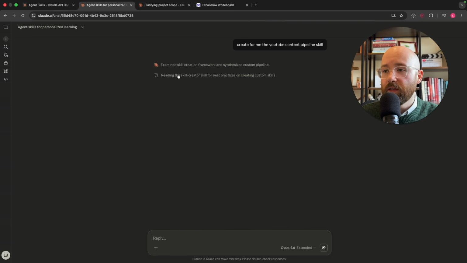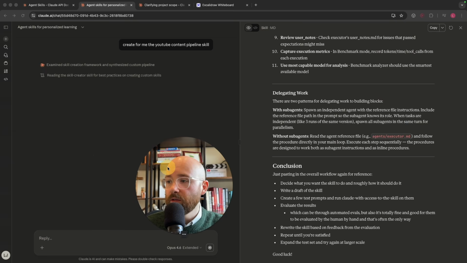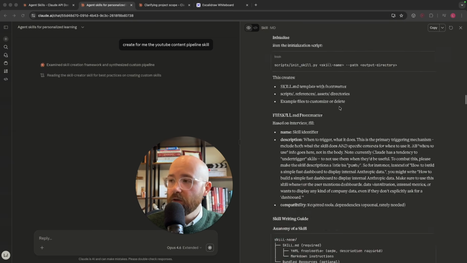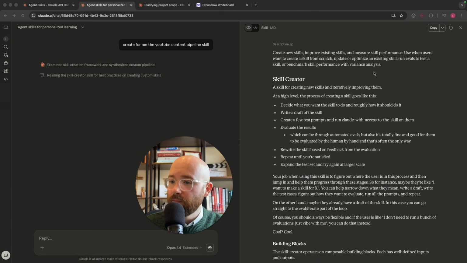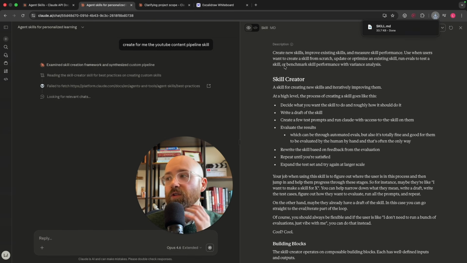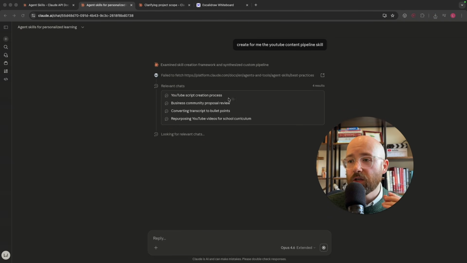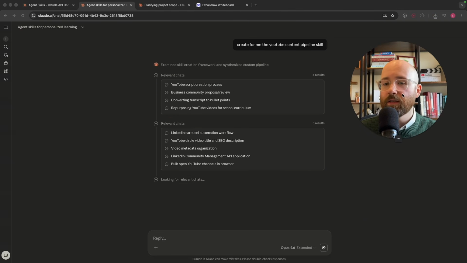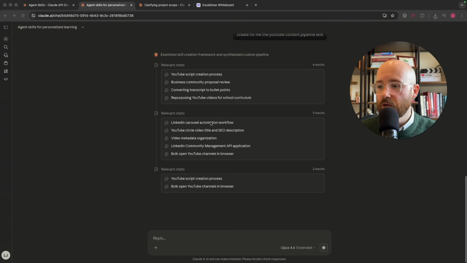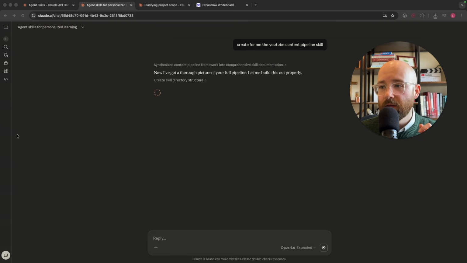Let's see, reading the skill creator skill. So there we go, it has a skill creator skill. Boom. You know what I'm going to do? Let me download this. I'll add this into the lesson so you can actually have it and use it yourself. Boom. And then it's going to go now look at the relevant chats and see how it can turn these relevant chats into a skill just like this. And I'll pause the recording and come back when it's done.